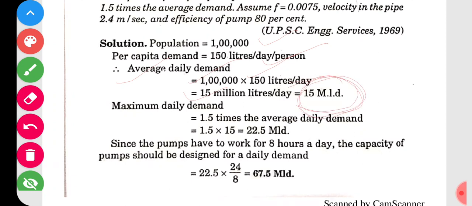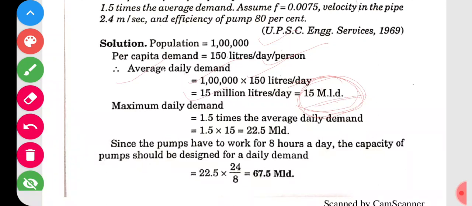Again, I have told you, 1 million liters means 10 raised to 6 liters. 1 million means 10 raised to 6. So this is per day. MLD means million liters per day.